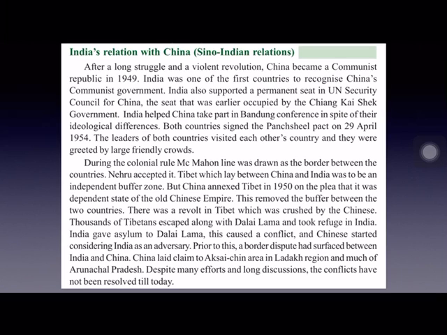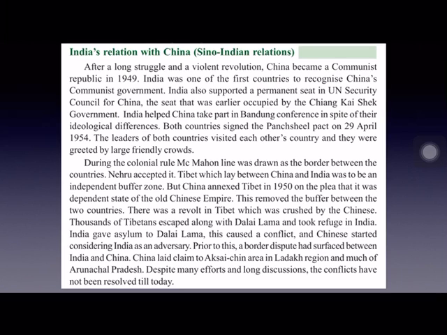And at that time, thousands of Tibetans escaped along with the Dalai Lama and his followers from Tibet. They came to India for refuge, and the Indian government gave them shelter. Not only the Dalai Lama and his followers, but many other Tibetans who did not want to be under the control of China escaped from Tibet. And this became another reason why China started considering India as an enemy.